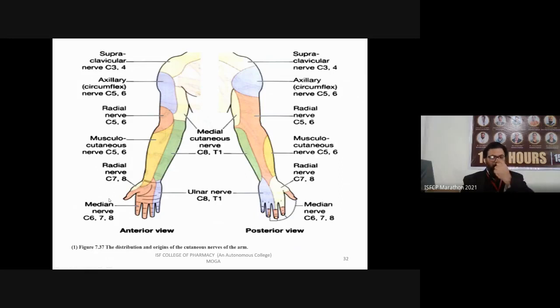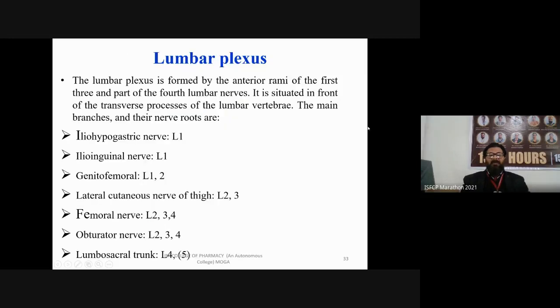In supraclavicular nerve C3 and C4, in posterior view you can see the axillary nerve C5 and C6 and the radial nerve. You can see this is the whole red region. This is your radial nerve C5, C6. But in the hand, especially in case of fingers, the radial nerves are C7 and C8. Next is lumbar plexus.